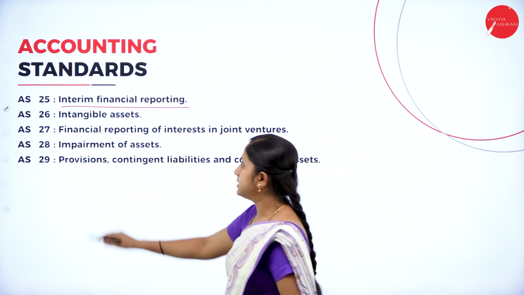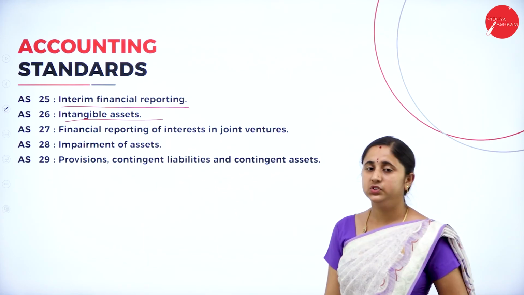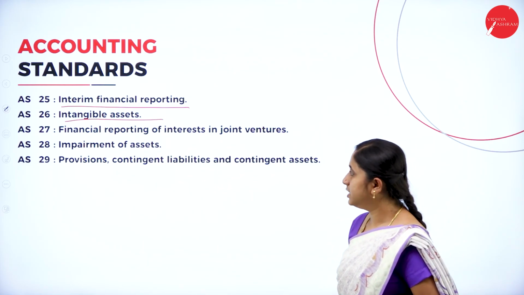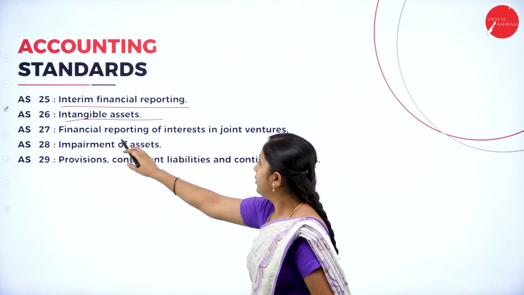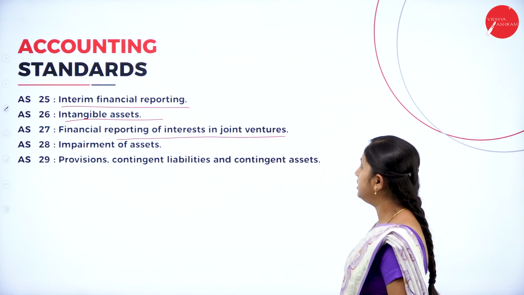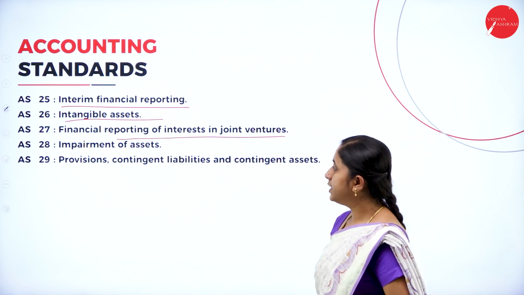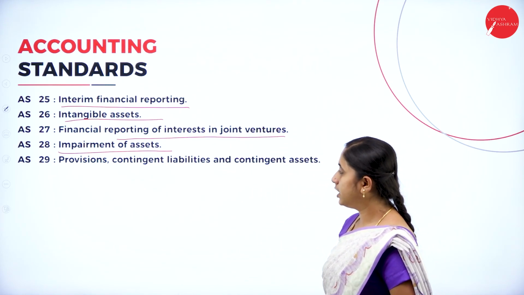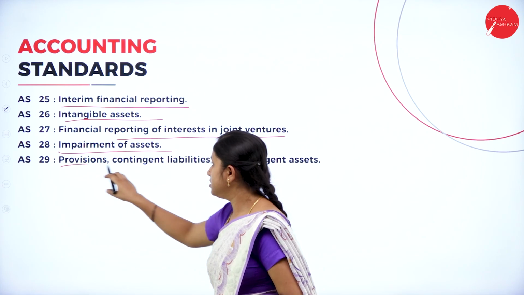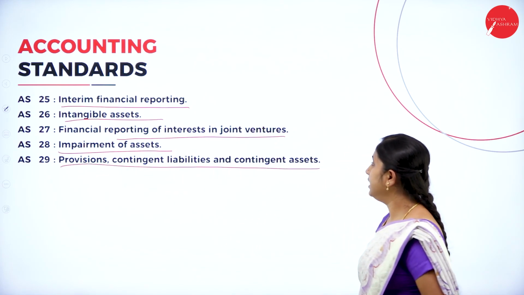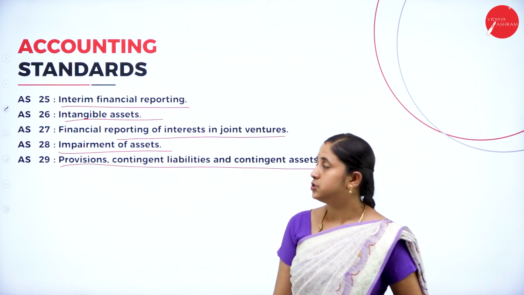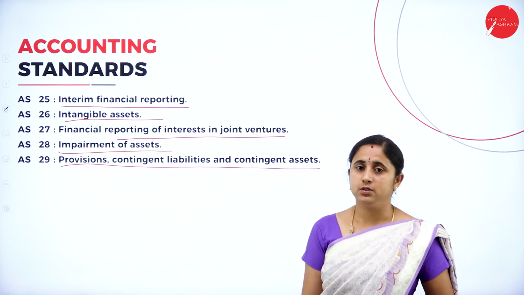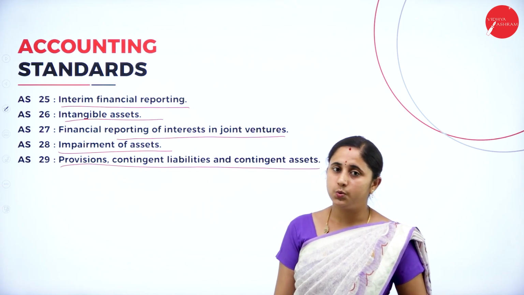AS26, intangible assets. You need to give the list of intangible assets. Then financial reporting of interest in joint ventures. Next, AS28, impairment of assets. Then last, AS29, provisions, contingent liabilities and contingent assets. So you have total 29 accounting standards.